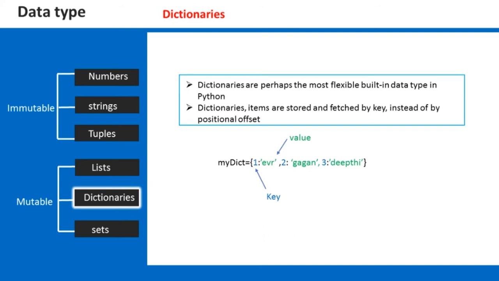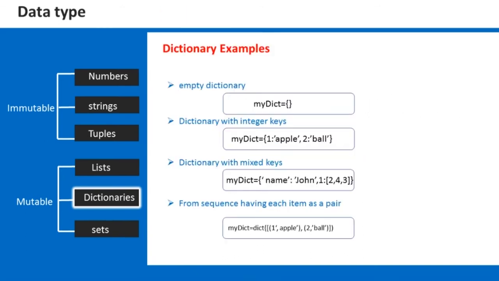Now, when you look at this example here, you have my dictionary, where for key 1 the value is EVR. Similarly, for 2 you have the value Gagan and for 3 you have the value Deepthi. Don't get confused that this is the only way that you can use a dictionary.